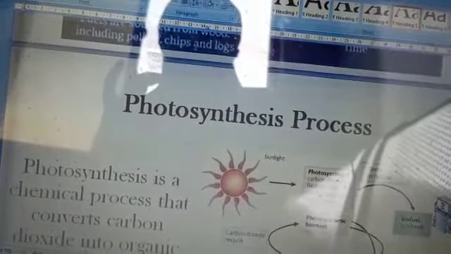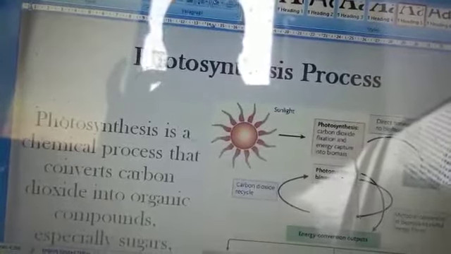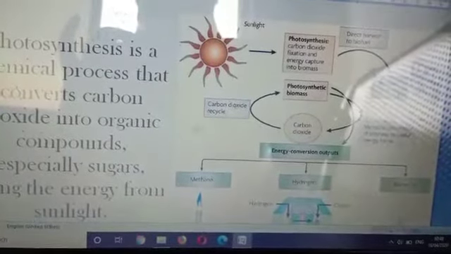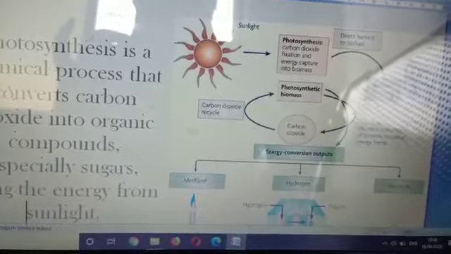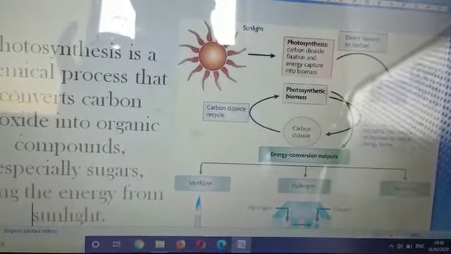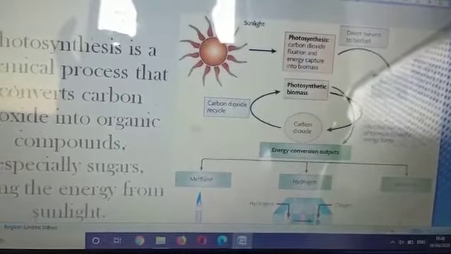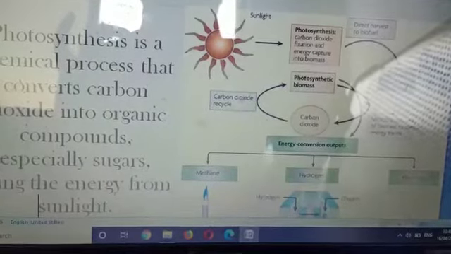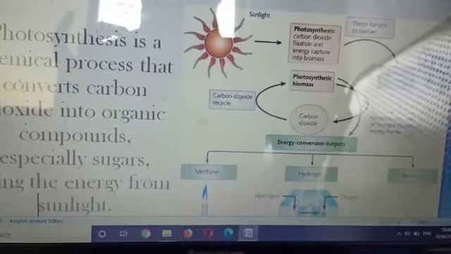Photosynthesis is a basic process for converting biomass where carbon dioxide is converted into an organic compound, whether it can be sugars or some other useful form of energy. So this diagram explains how the carbon dioxide is converted and what are the energy techniques and energy outputs like methane, hydrogen, and electricity. How the biofuels are converted or how the biofuels are used, and what is the function of the biodiesel that is used here. And photosynthesis, where the carbon dioxide is fixed and energy is converted.